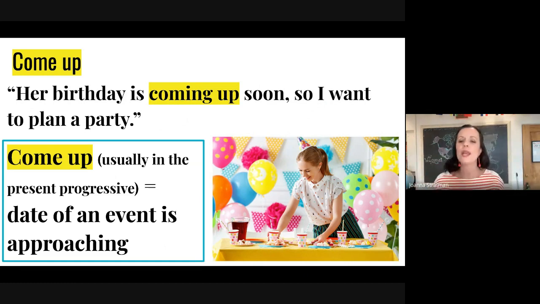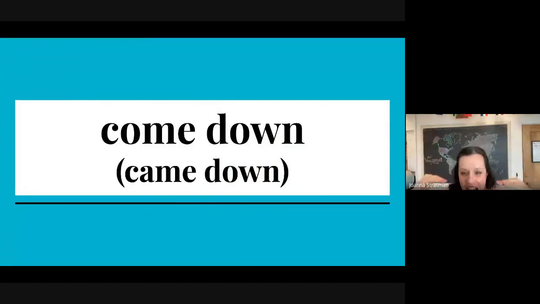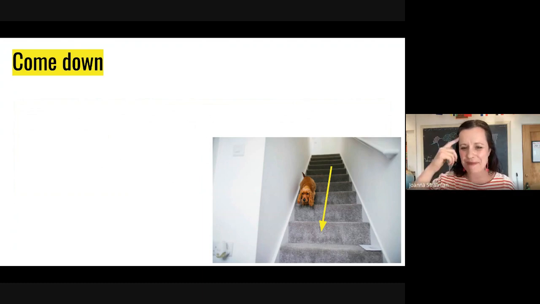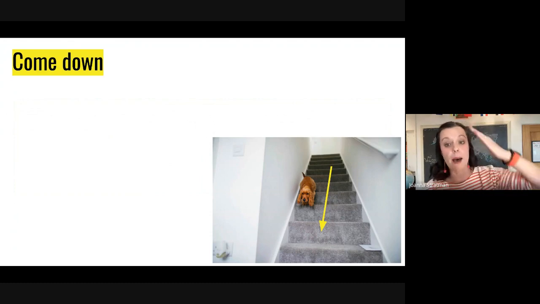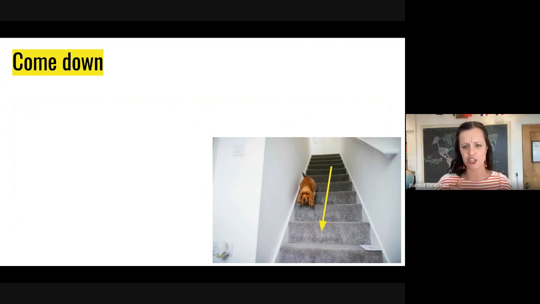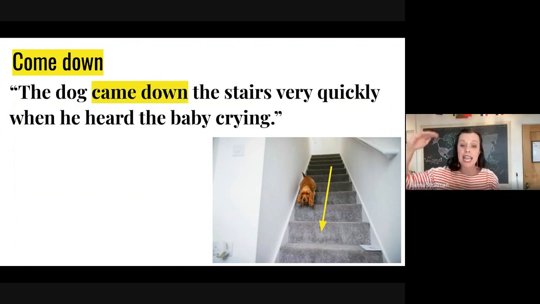Okay, my friends, we practiced come over, we practiced come up, and now let's practice come down. Come down is the present tense, came down is the past tense. Let's look at the first example, which maybe is a little bit familiar because we just practiced come up. So the first definition of come down is very similar. The dog came down the stairs very quickly when he heard the baby crying.